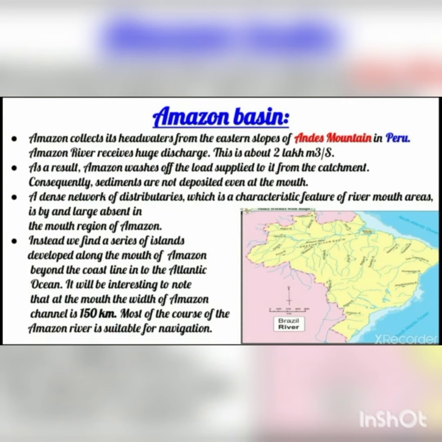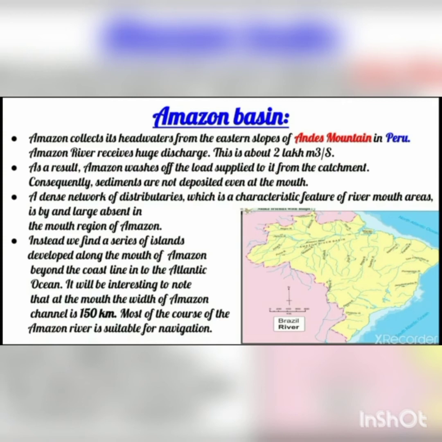So as a result, Amazon washes off the load supplied to it from the catchment area. Load here means the sediments that come along with the water flow, supplied to it from the catchment area. Catchment means the source of the place from where the river rises. Consequently, sediments are not deposited even at the mouth. So the sediments it carries are not deposited even at the mouth, where the river is meeting the sea.